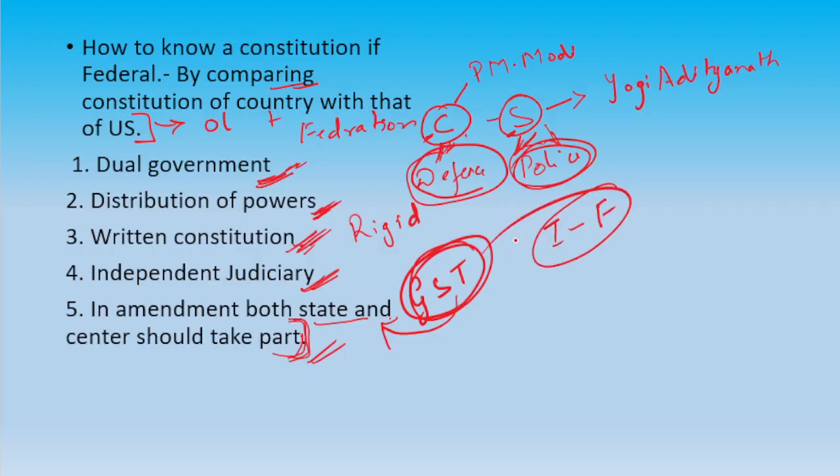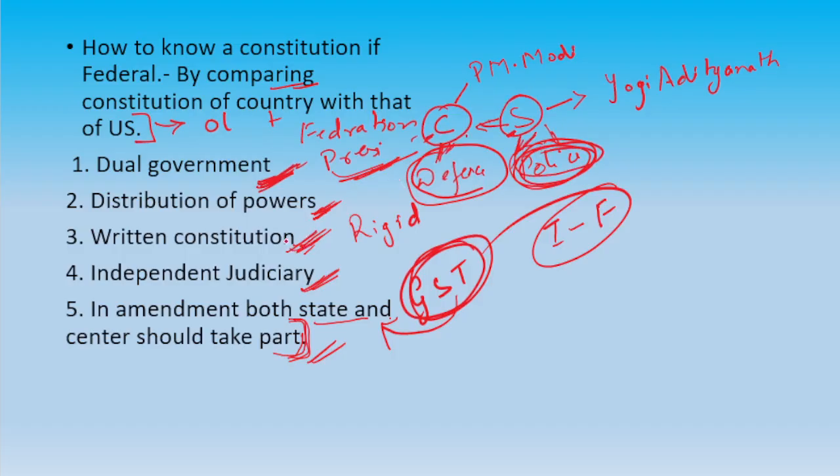But now, according to some experts, we will see another scenario of India. Do we have dual government? Yes, in normal cases. But what in case of president's rule? In president's rule, the state is controlled by center. Then distribution of power. In president's rule, the state powers are snatched, and who rules the state? Center.